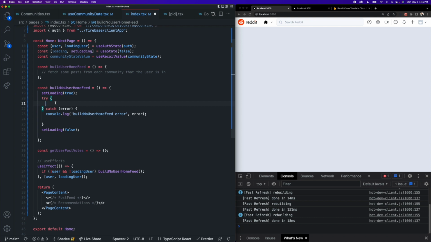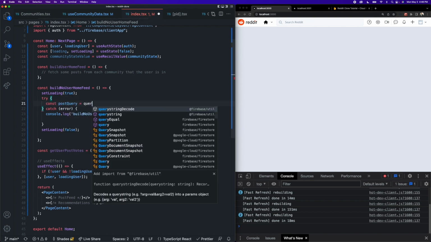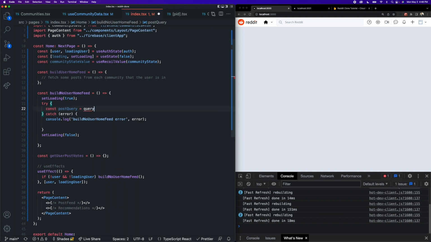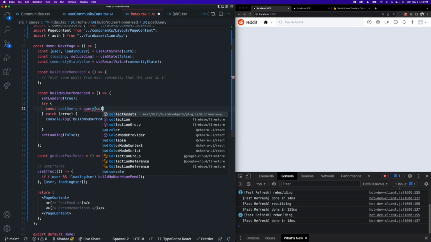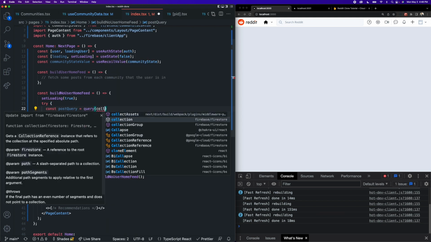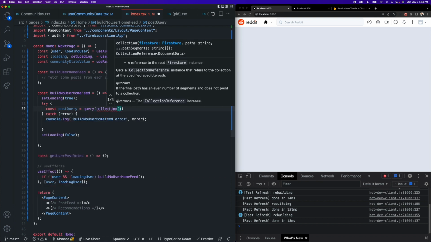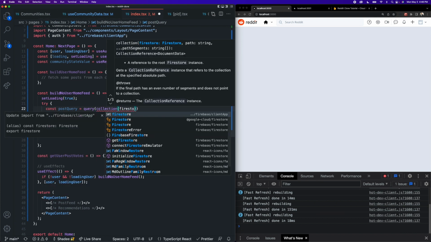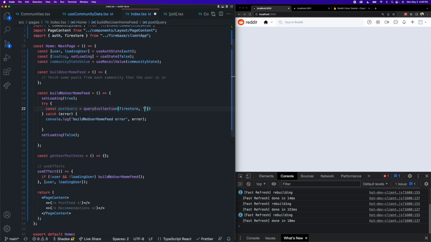In our case, we're just going to create a simple query that grabs the 10 most popular posts in our database. And the way we can do that is by querying our post collection and ordering them by the vote status. So to do this, we can create our post query object, which is going to be created using the query function from Firestore. The first argument this requires is a collection reference to the collection we are querying. So import collection from Firestore. Pass it our Firestore instance from client app. The collection we are querying is posts.